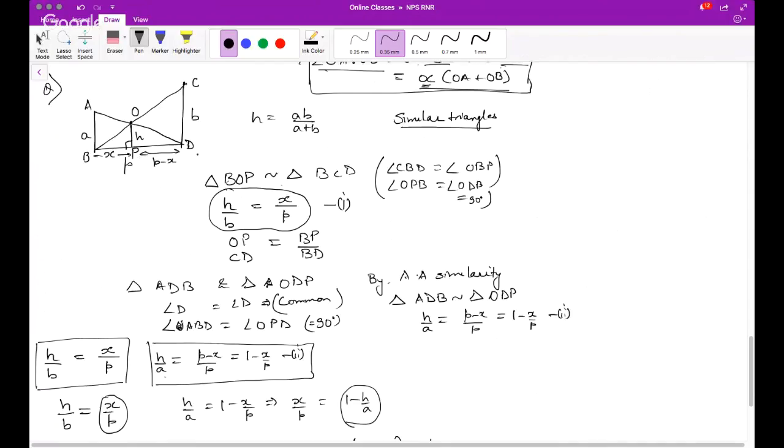And then a similar relationship between h, a, and x. In this, the common elements were x and p. So I arrived at a situation where I have x and p in two relationships, and I eliminated x and p to find this relation.